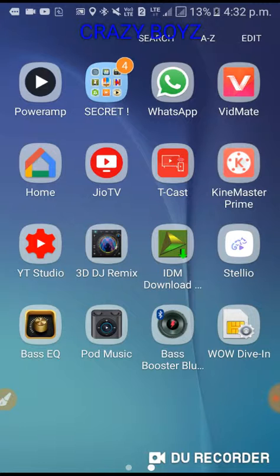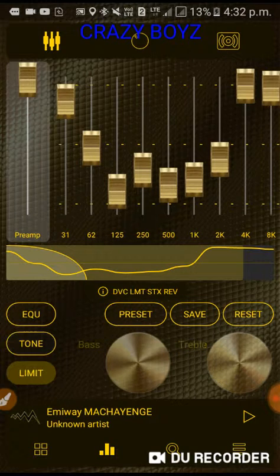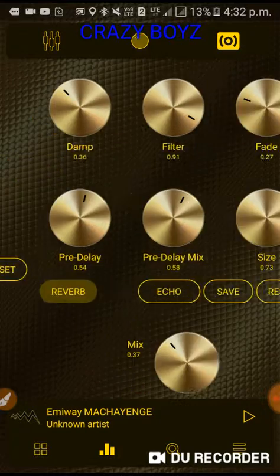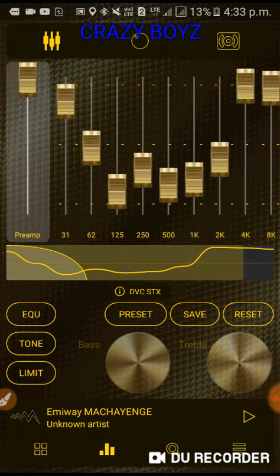So for now I am going to use the Poweramp music player by turning off equalizer, tone, and limit. Then here I also close my reverb. So now this music player is a normal music player which consists of only equalizer, and that is also turned off now.